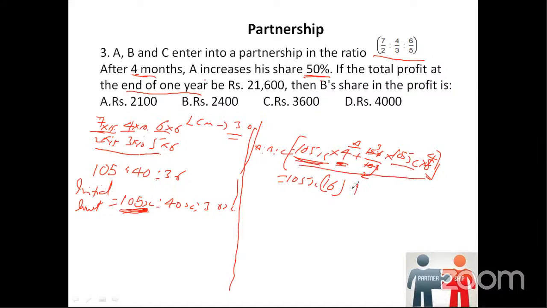A's share is done. Now what is B's share? Observe. B's ratio is 40x into how many months? Can somebody tell me how many months we should take for B?